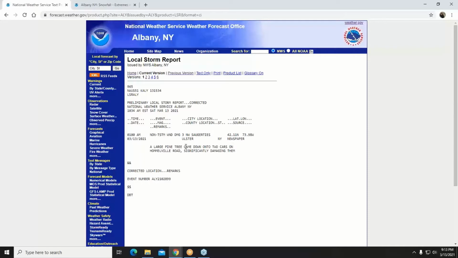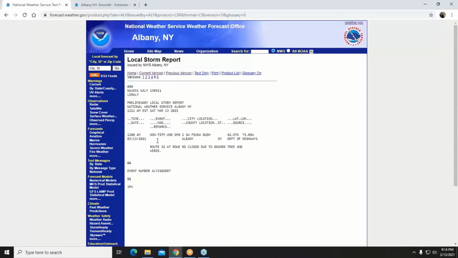So for example, last night we had issued a wind advisory, and this is a report that came in that showed we had a large pine tree came down on 2 cars and led to significant damage. And that was in Ulster County, Saugerties. That came from a newspaper, and we issued that local storm report, and that came through at 1 a.m. So here's another one that came in. We have a road that was closed due to downed trees and wires.